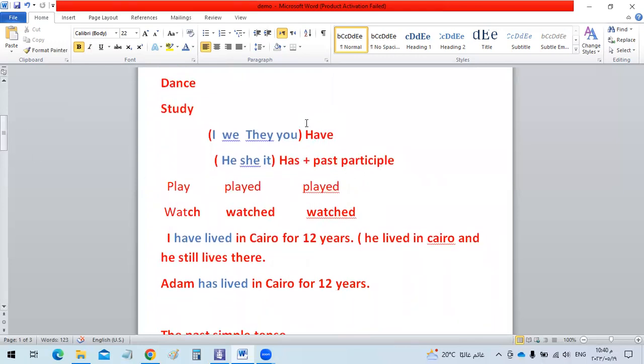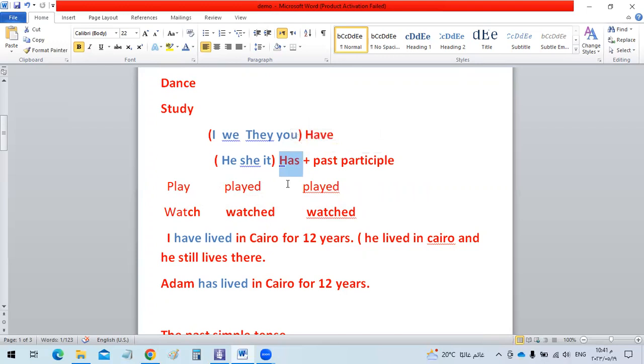If we start with the present perfect tense, you have to understand that this tense is formed by using have or has plus past participle. What is a past participle? The past participle is the third form of the verb. If we have a present form like play, we have a past form like played, and a past participle form played. Another example is watch, watched, watched. So to form the present perfect, you start with have or has plus past participle.